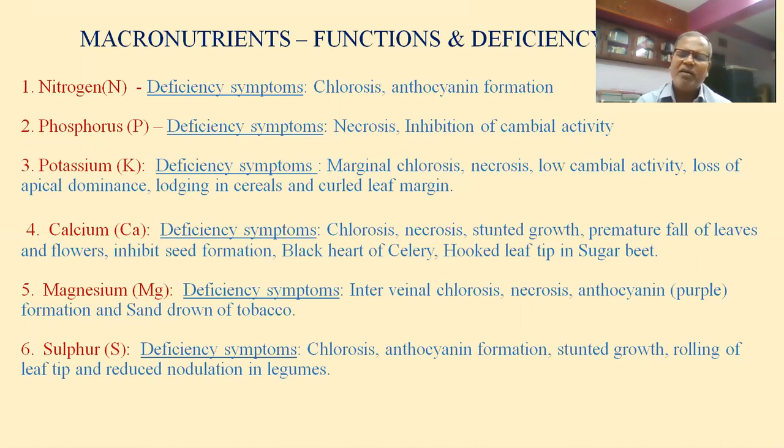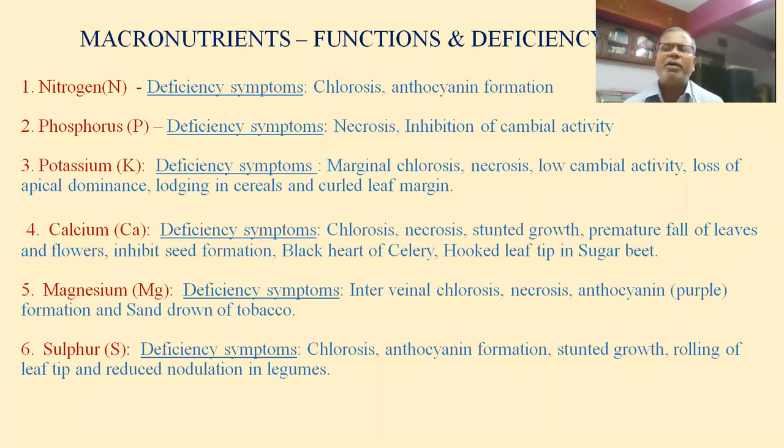And finally, sulfur. Deficiency of sulfur causes chlorosis, anthocyanin formation, stunted growth, rolling of leaf tip, and reduced nodulation in legumes. This is very, very important. In legumes, the root nodule bacterium Rhizobium is present, where symbiotic association takes place. Symbiosis means mutual benefit. Rhizobium fixes atmospheric nitrogen in the form of nitrites and nitrates and gets food from the plant. So in this association of living organisms, both are benefited. We call it symbiosis.